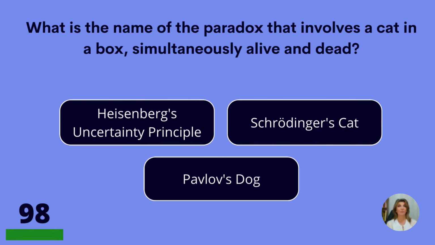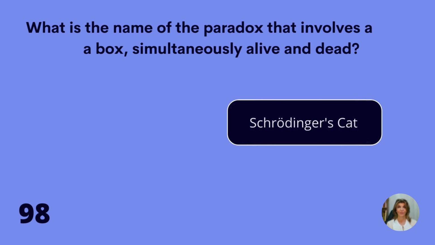What is the name of the paradox that involves a cat in a box, simultaneously alive and dead? Heisenberg's uncertainty principle, Schrodinger's cat, or Pavlov's dog? Schrodinger's cat.